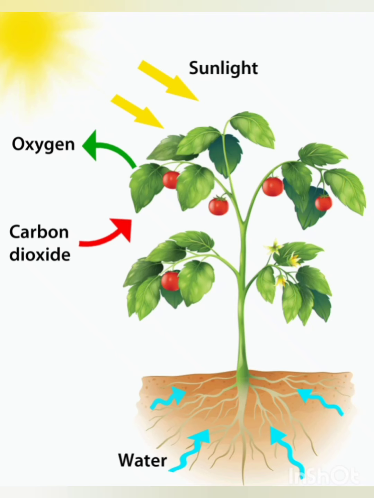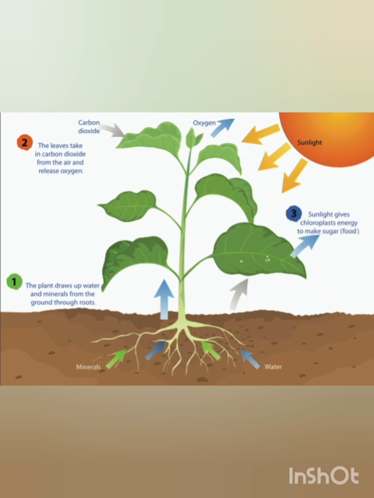This process is known as photosynthesis. This way of preparing food by themselves without depending on other organisms is called autotrophic mode of nutrition. Such organisms are called autotrophs.